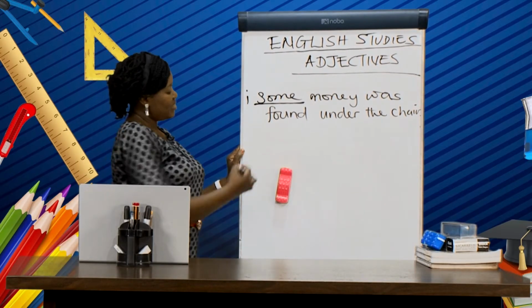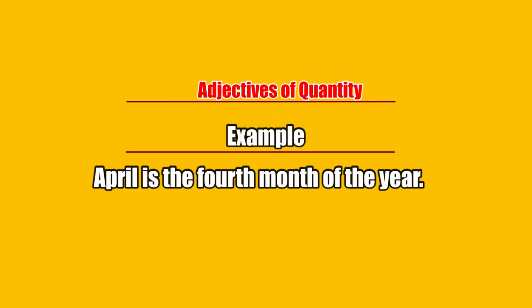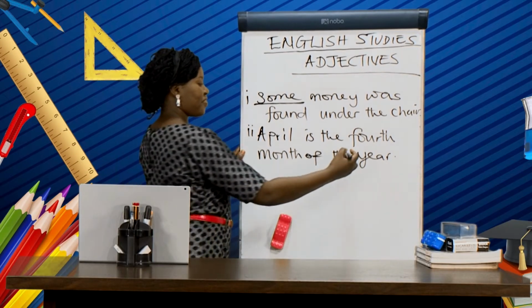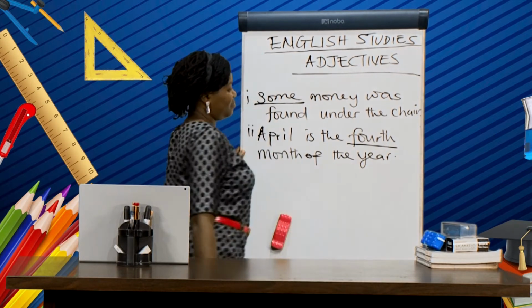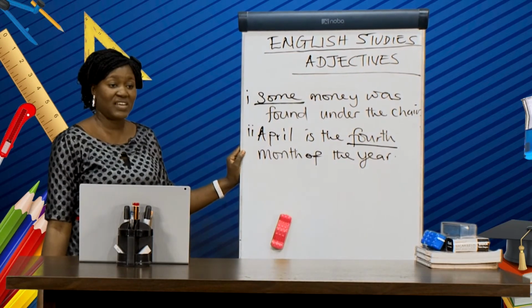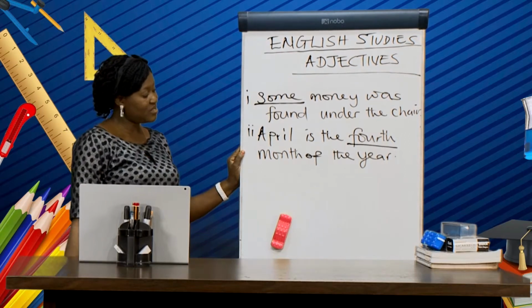So let's take another example. April is the 4th month of the year. Now, if you look at this sentence, can you identify the adjective in this sentence? Okay, fourth is the adjective in that sentence.